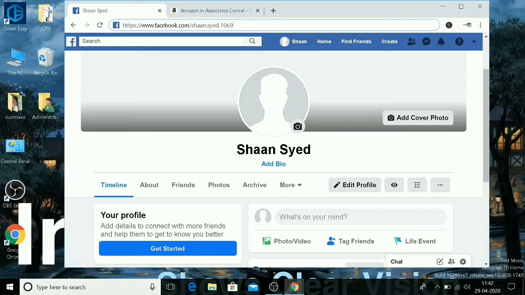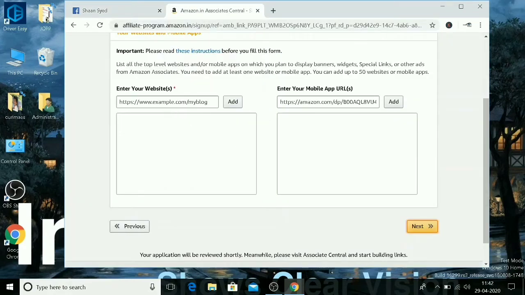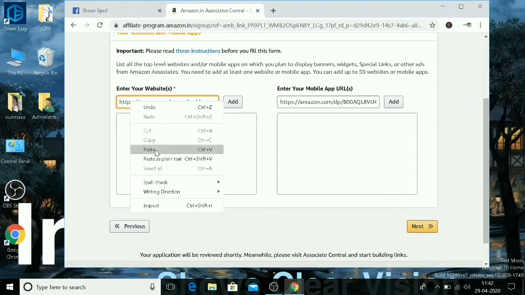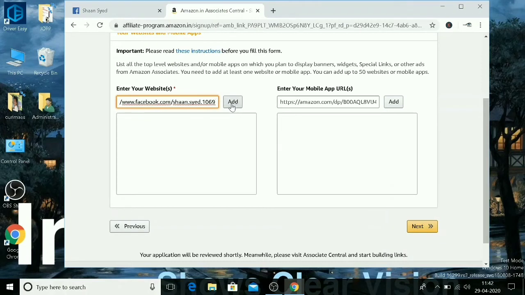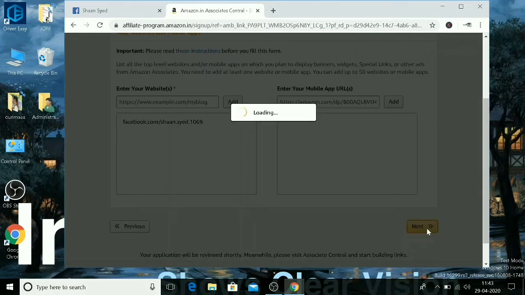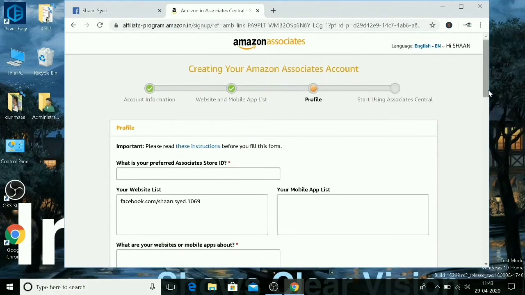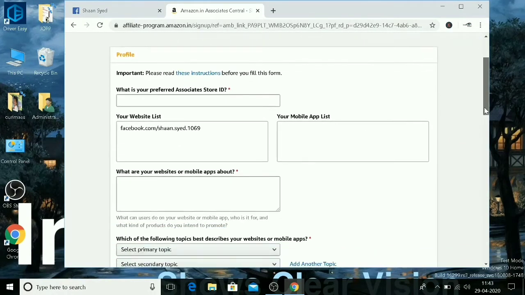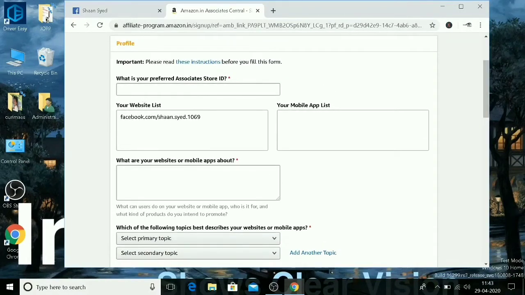It is asking for your own app or website, so I'll copy this and I'll go to the same Amazon associate page and paste it here and tap on add. So now I have added my Facebook URL here. Now tap next. Next, another page of the application form of Amazon associate is opened. What is your preferred associate's store ID? This we can select on our own. Whatever you choose, you can select it. I am selecting Sean 7786.